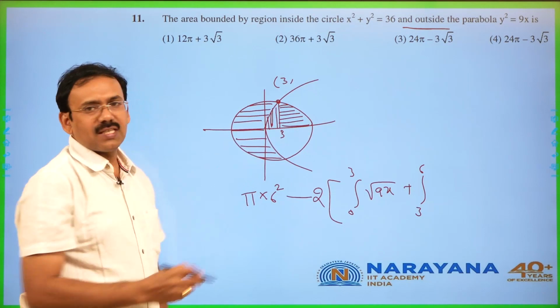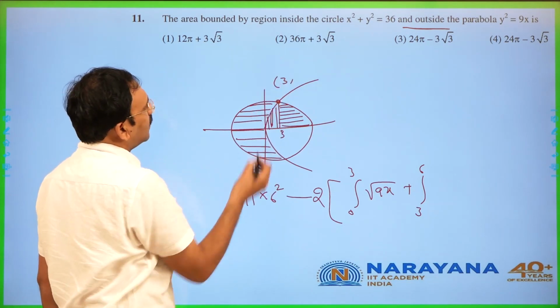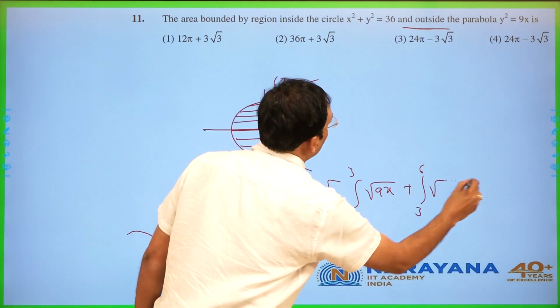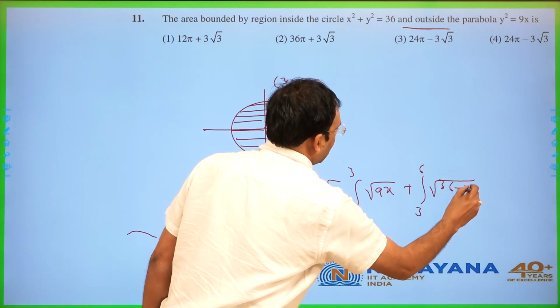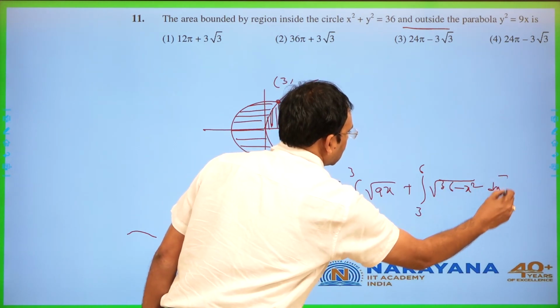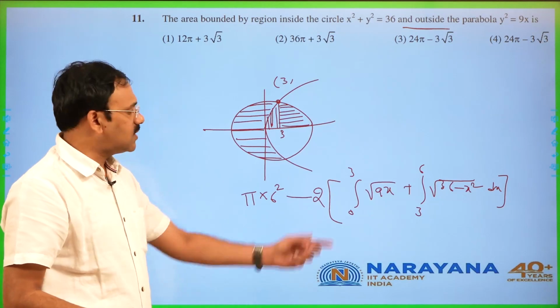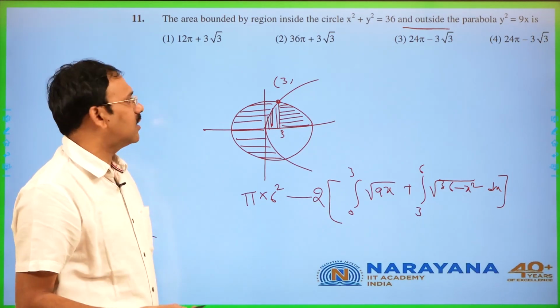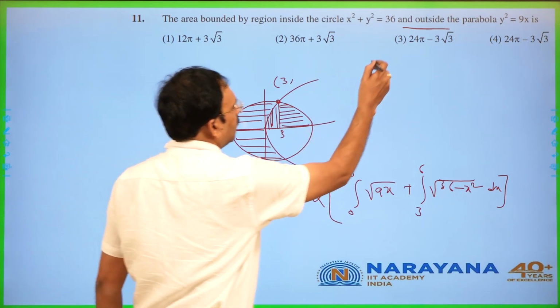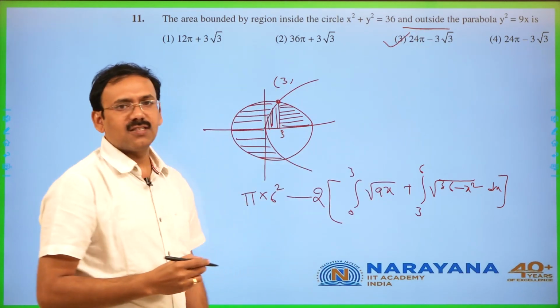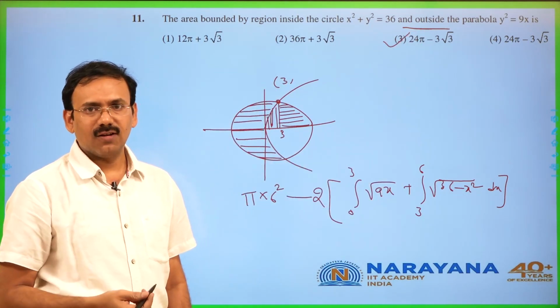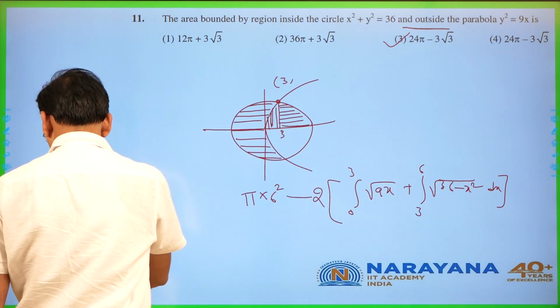It is going to be the circle equation for this part. Circle equation means y is equal to root of 36 minus x square dx. If you evaluate this simple integral, you are going to get the answer to be 24 pi minus 3 root 3. That's all. The next one.